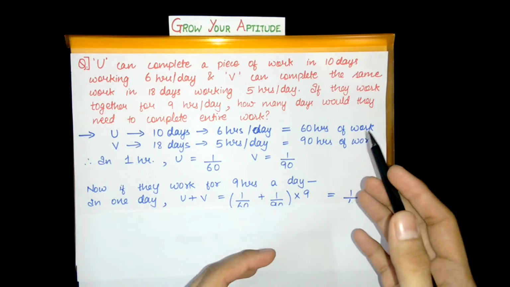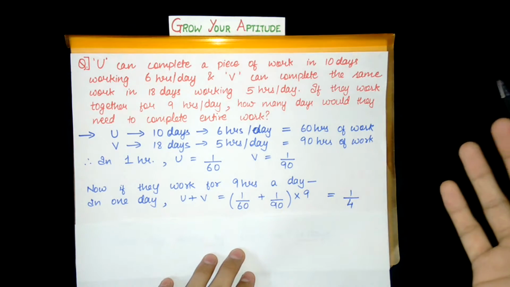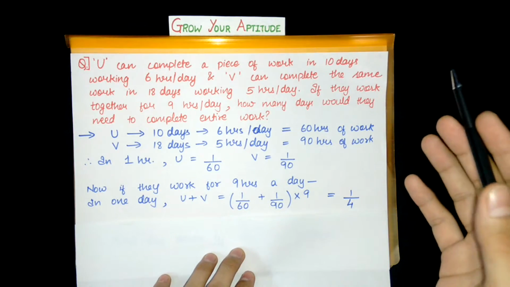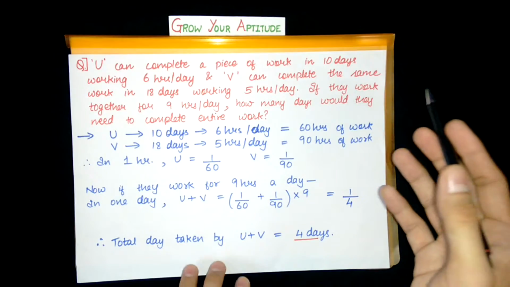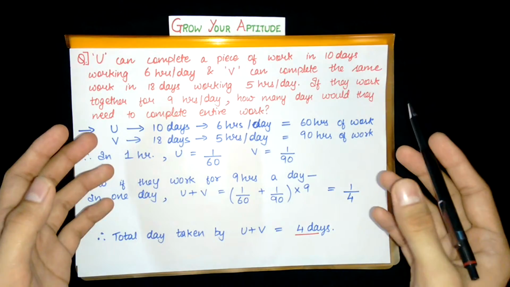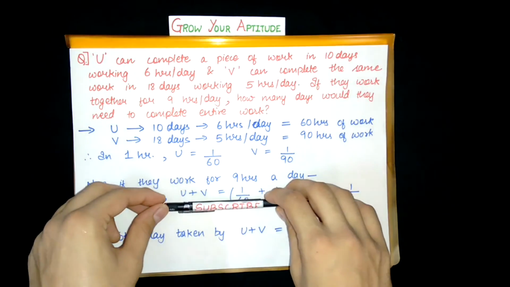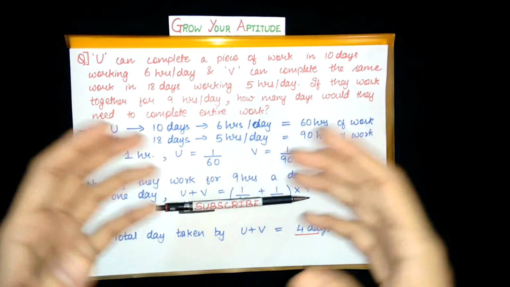That means in 1 day, if you and we work together, they can complete 1 by 4 part of work. And that is why the total number of days taken by you and we to complete the entire work would be 4 days. Very simple. So you and we, if they work together for 9 hours a day, they can complete the entire work in 4 days.